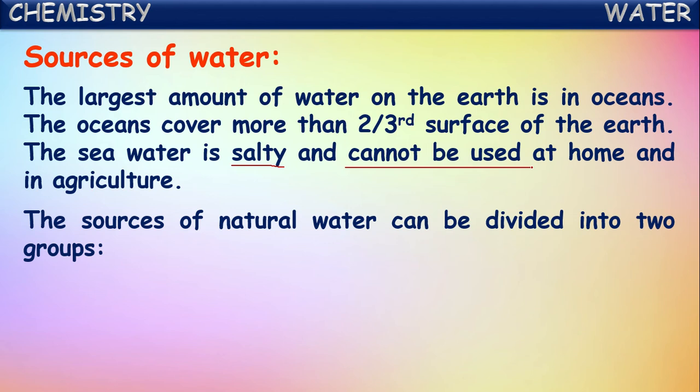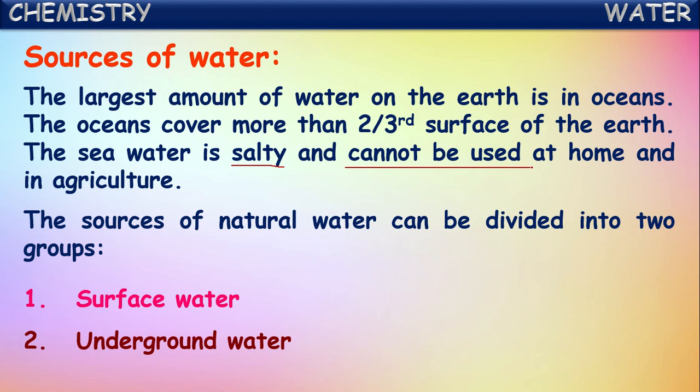It cannot be used for domestic purposes at home, for agricultural works, or even in industries, because it is salty. The two groups are surface water and underground water.